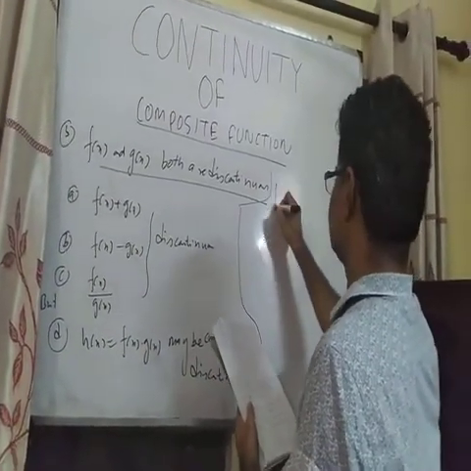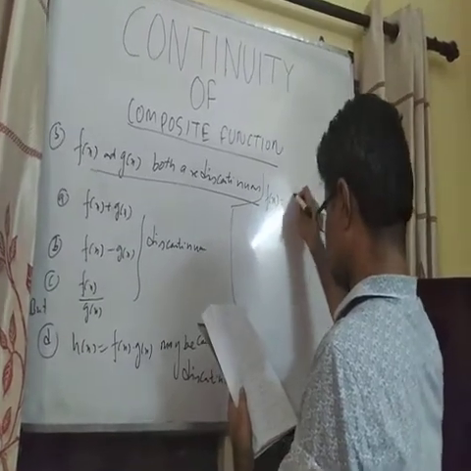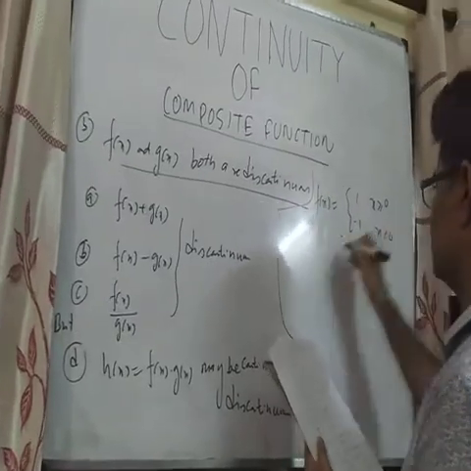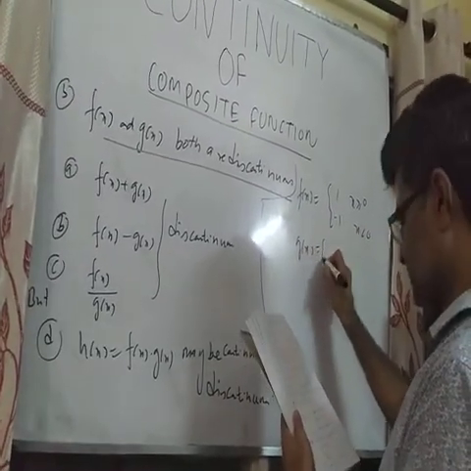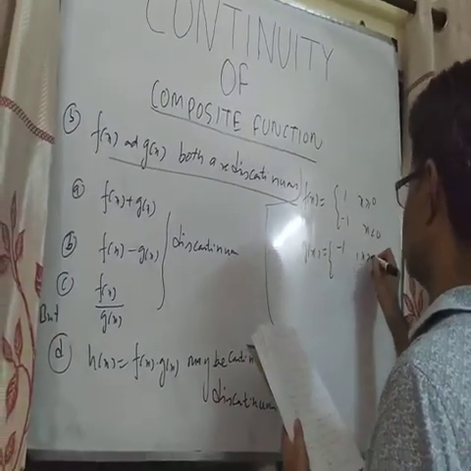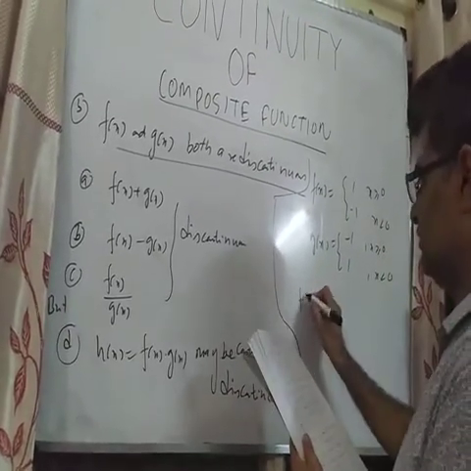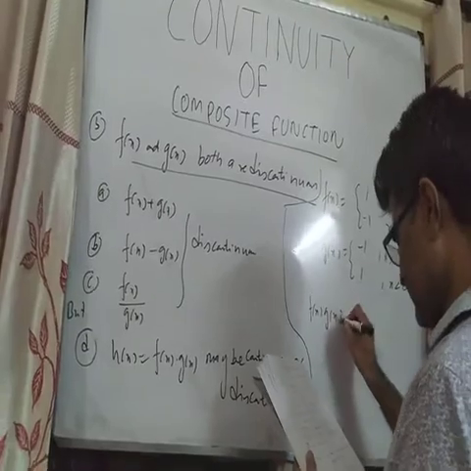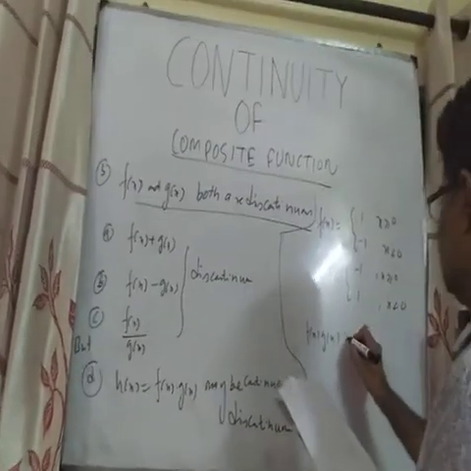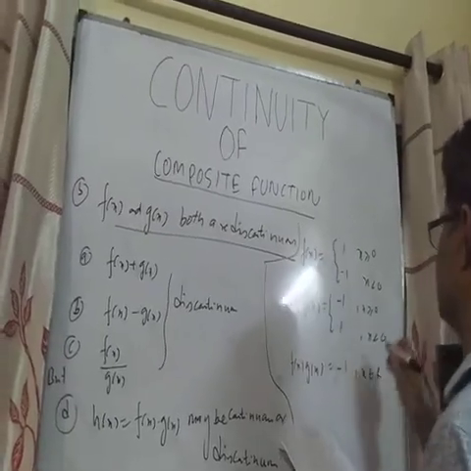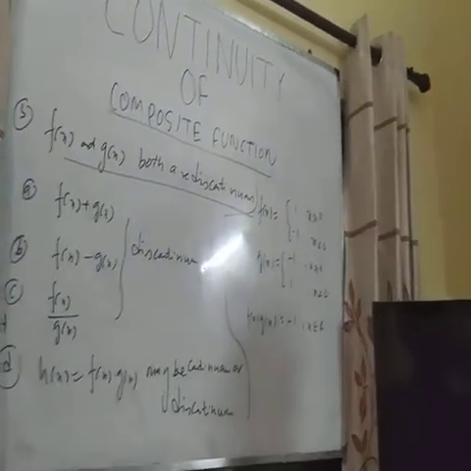Say f(x) is equal to 1 when x is greater than or equal to 0 and minus 1 when x is less than 0. We have g(x), which is minus 1 when x is greater than or equal to 0 and it is 1 when x is less than 0. So we can see that f(x) into g(x) is equal to minus 1 for all x belonging to real numbers.